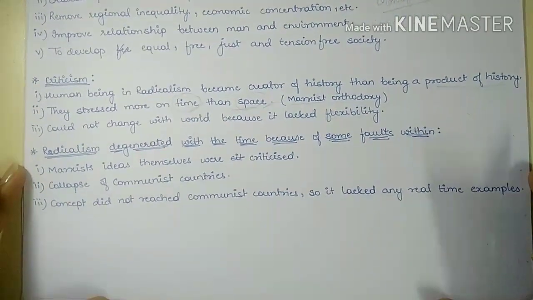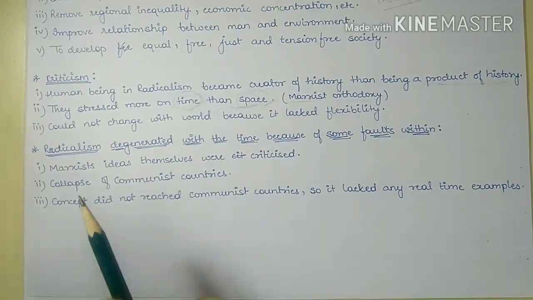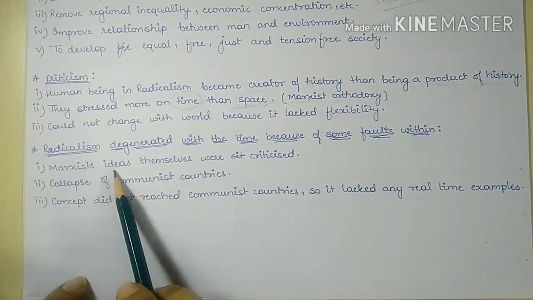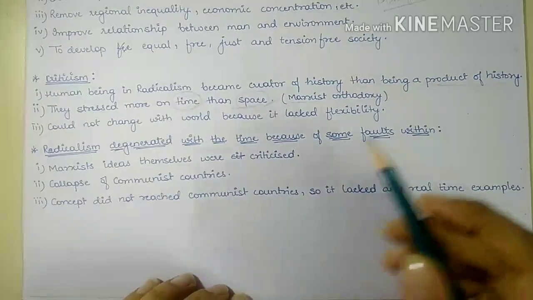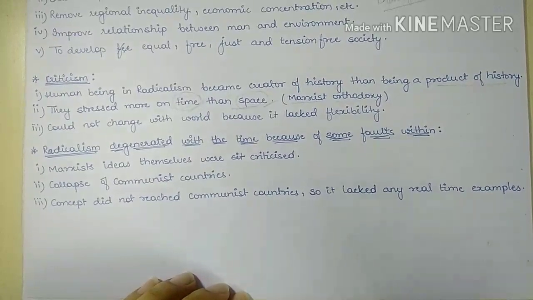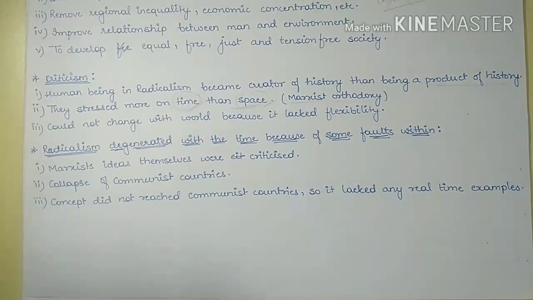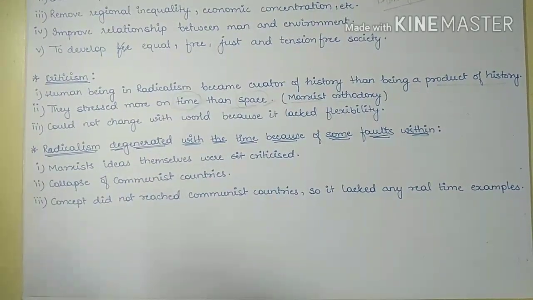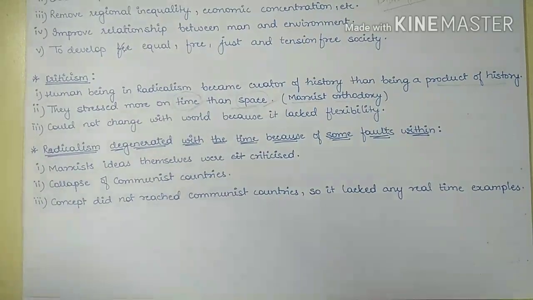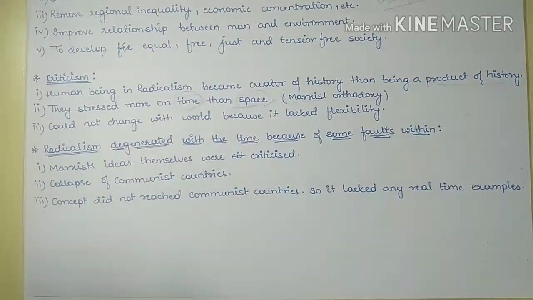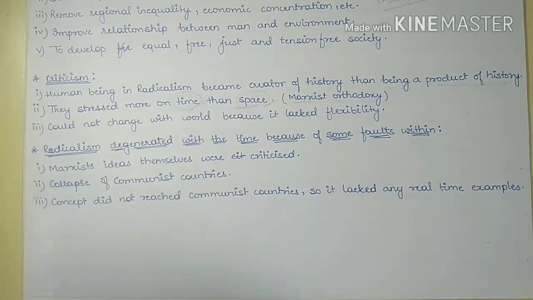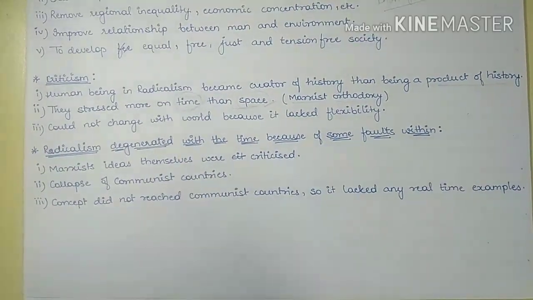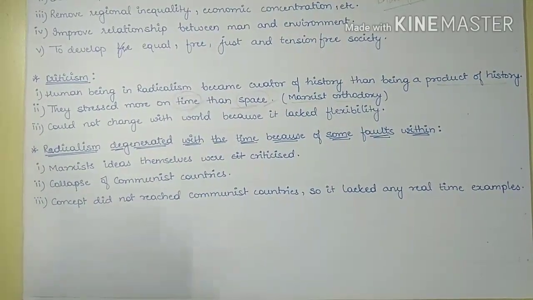Why? First one is the idea of Marxism, it was criticized. Okay, so we can see that the Marxist ideas in the later time were criticized by the people all over the world. Okay, so because the Marxist idea itself was criticized, the concept of radicalism gradually degenerated.